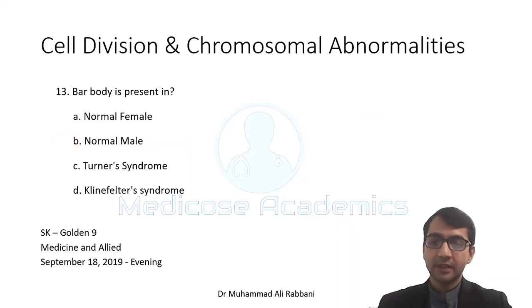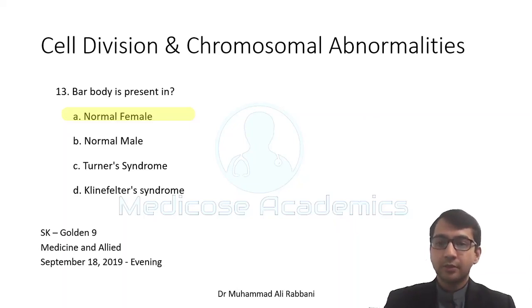Bar body is present in, yes, bar body is present in normal female. Here Klinefelter syndrome is also correct, but normal female are of course more in number and are more common as compared to Klinefelter syndrome, so we will prefer this one, the common one. A very easy concept to get is bar body will always be present whenever there are more than one X chromosome. In normal female there are two X chromosome, so one X chromosome will remain functional, the other one will become bar body. Similarly, if there is a Klinefelter syndrome, double XY, the second X chromosome will again become the bar body.